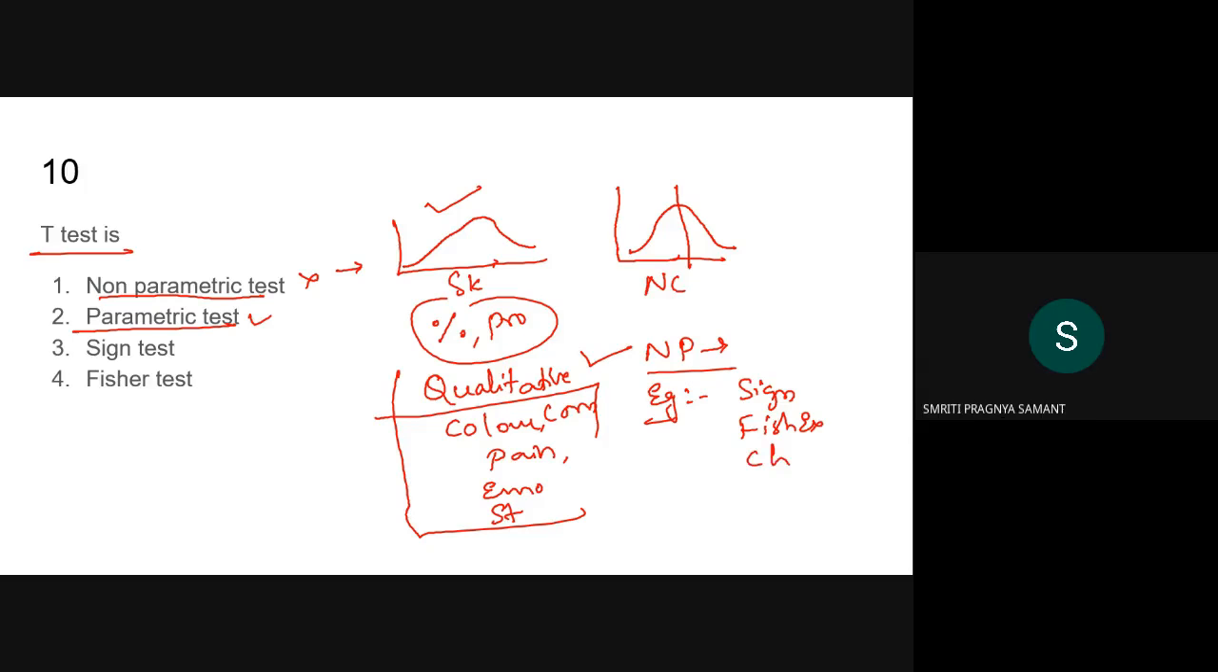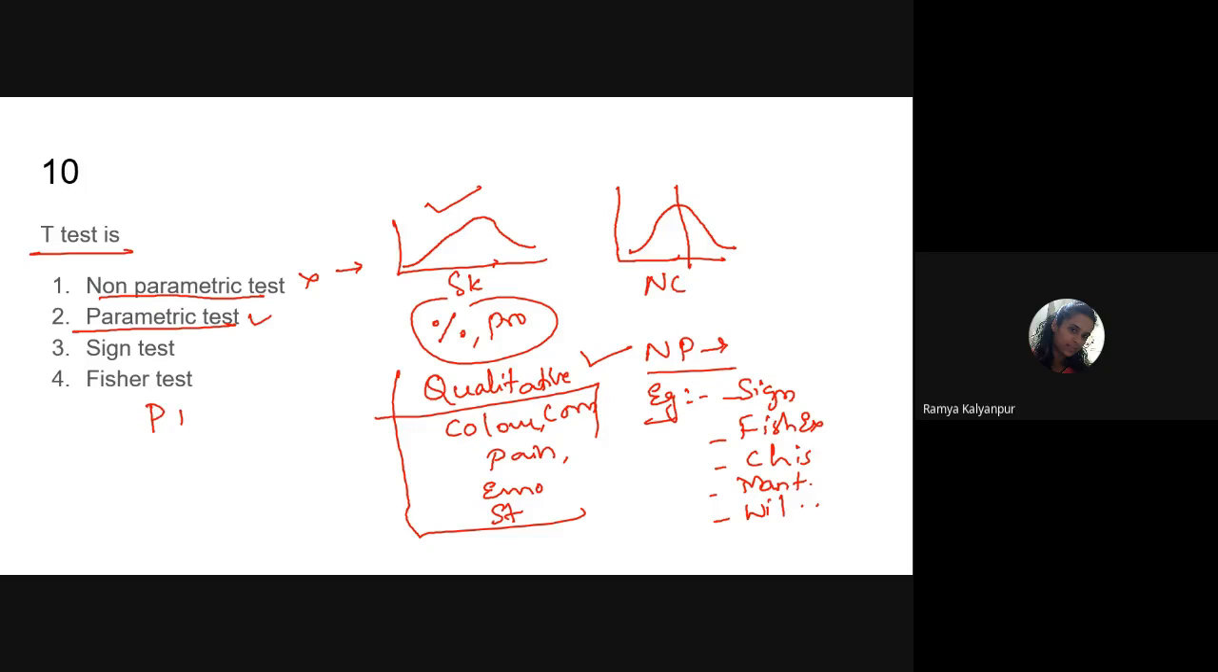The examples of non-parametric tests are the sign test, exact test, Fisher test, chi-square test, Mann-Whitney test, and Wilcoxon test. So these are all the different examples of non-parametric tests. Am I audible, Smriti? Yes, ma'am. Yeah, these are the different examples for non-parametric tests.